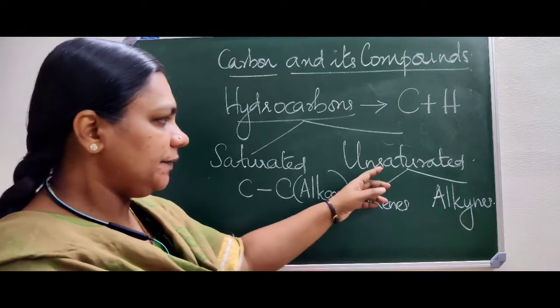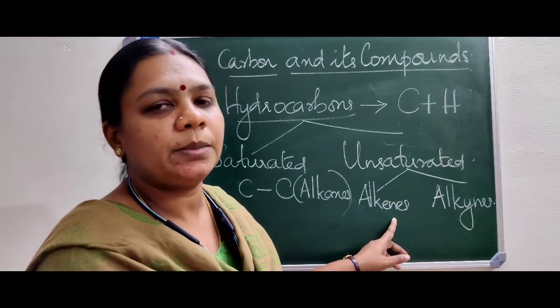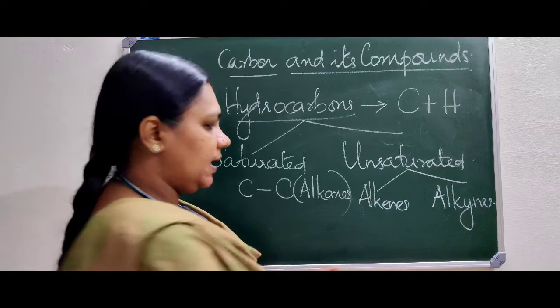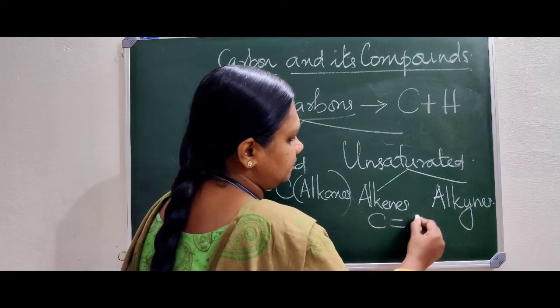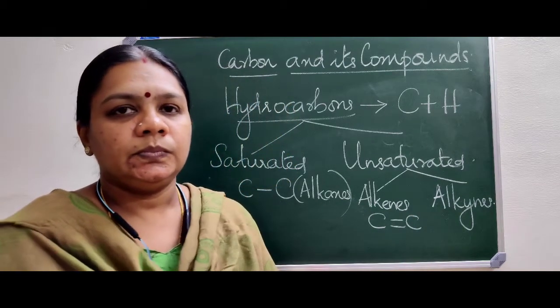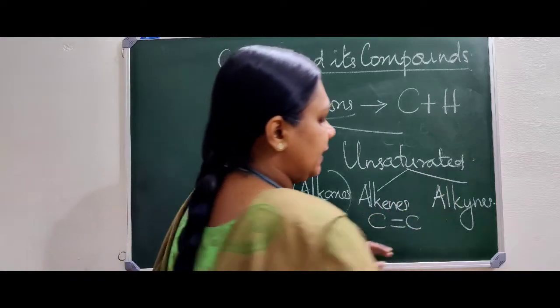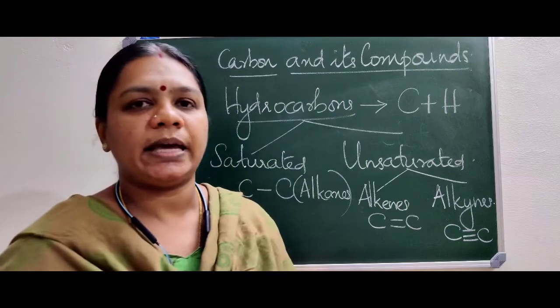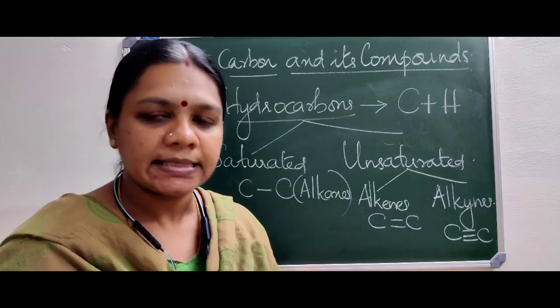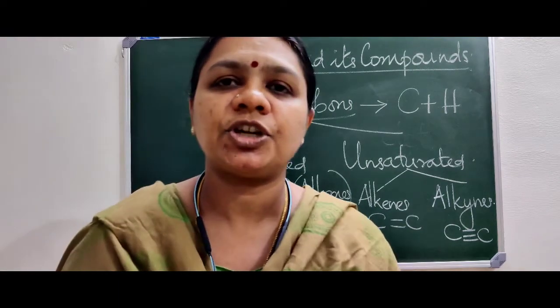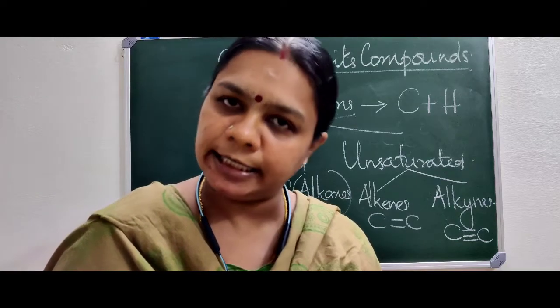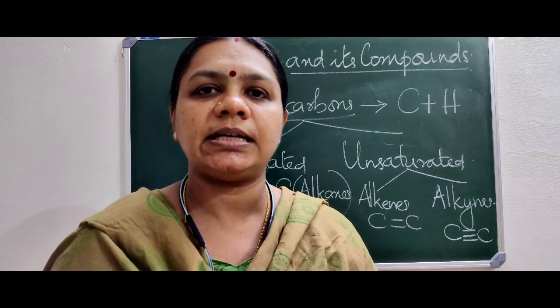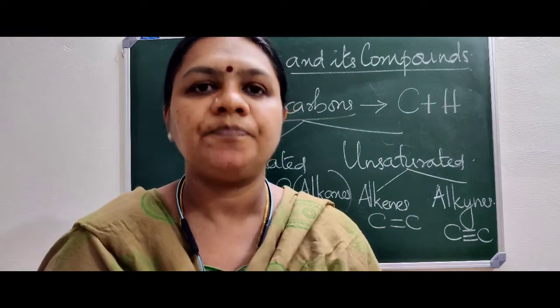They are also compounds containing carbon and hydrogen only, but between carbon atoms there may be double or triple bonds. So if they contain a double bond between carbons, they are known as alkenes. And if they contain a triple bond between carbons, they are referred to as alkynes. So we can consider the division of hydrocarbons basically into two: saturated and unsaturated.